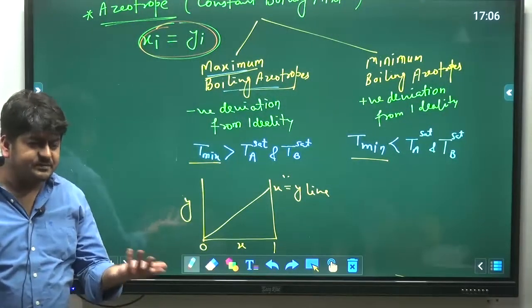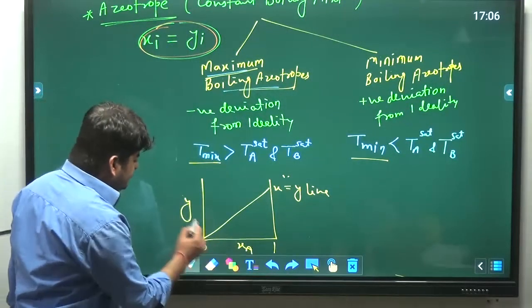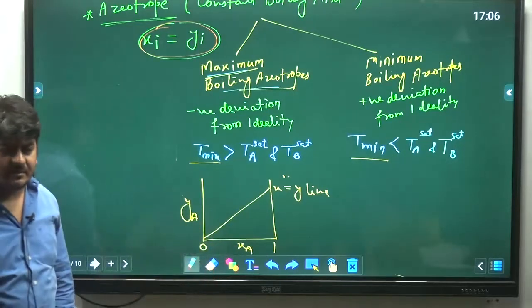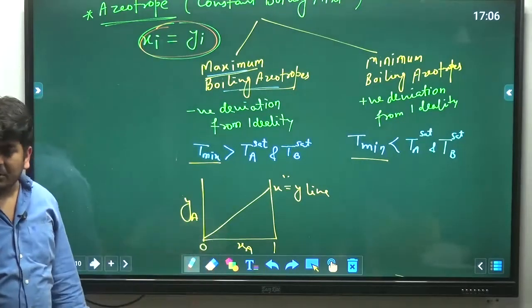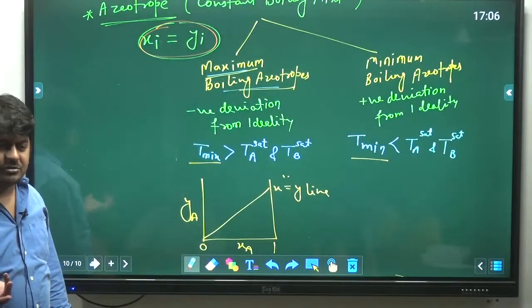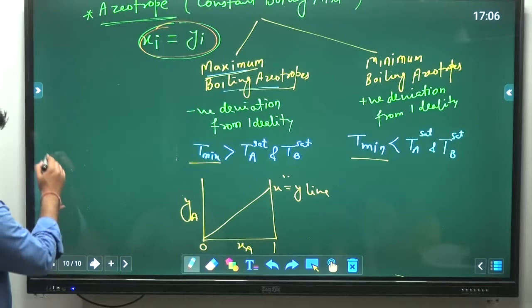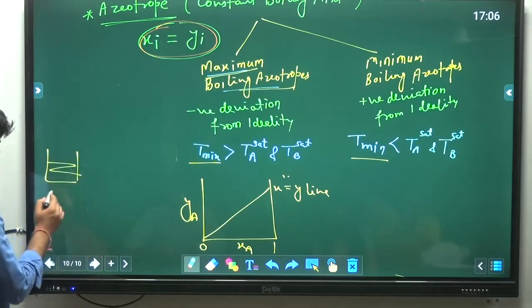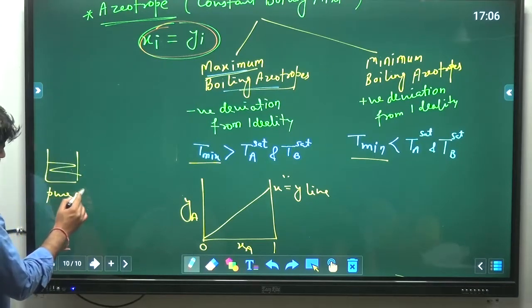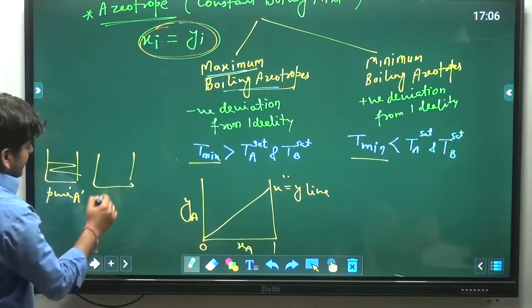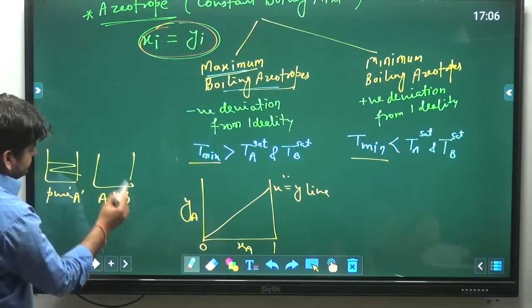If component A is pure, this is, let's say, XA, for better understanding. If A is pure, its composition in liquid and vapor will remain the same. But if I am talking about a mixture, this is pure A, and here I have A plus B.